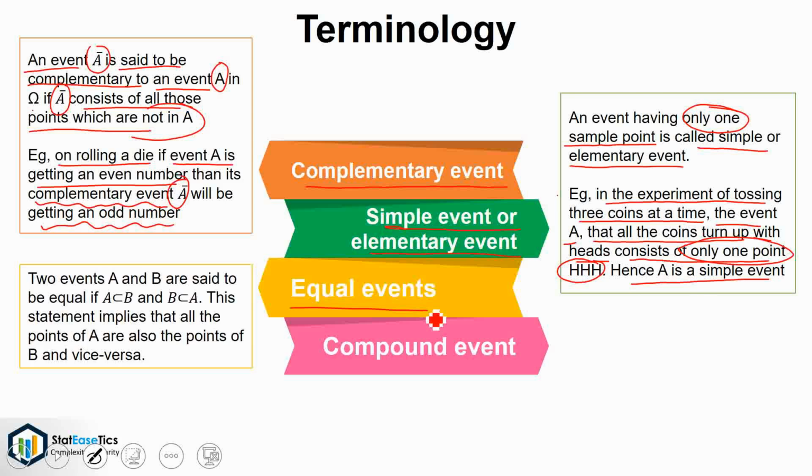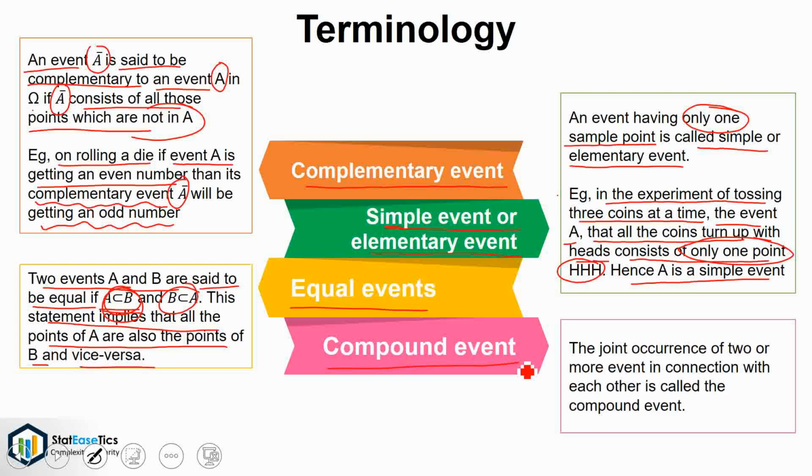Equal events. 2 events A and B are said to be equal if A is a subset of B and B is a subset of A. This statement implies that all the points of A are also the points of B, which is indicated by A is a subset of B and vice versa. Compound event. The joint occurrence of 2 or more events in connection with each other is called compound event. Or simply, we can say that an event which is not simple is called a compound event.